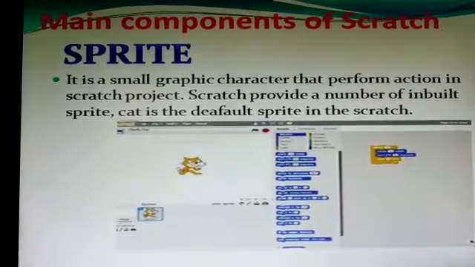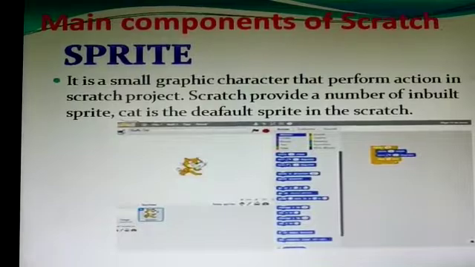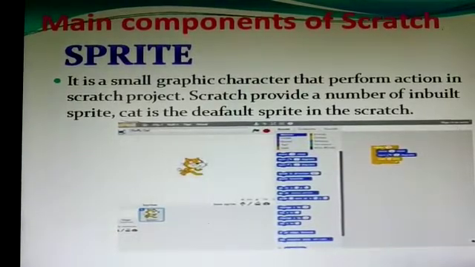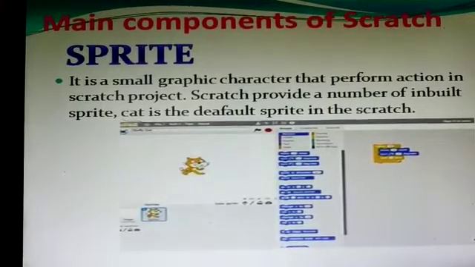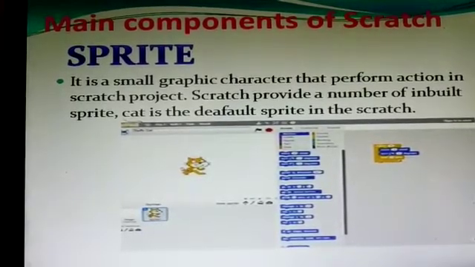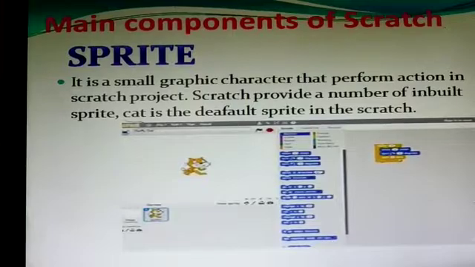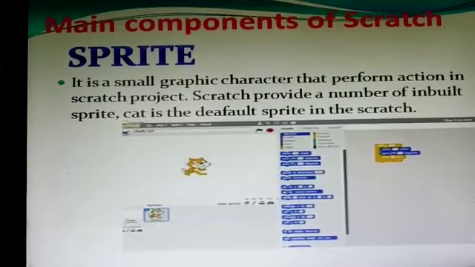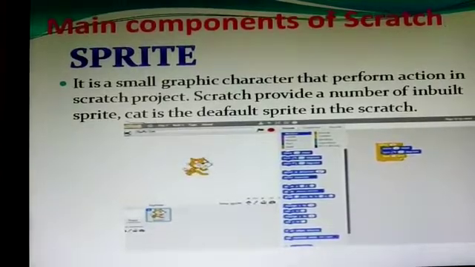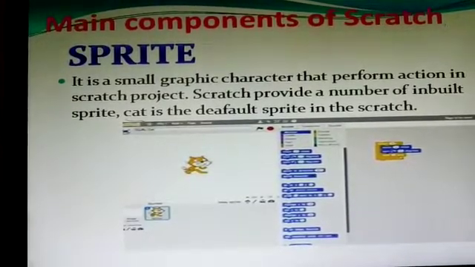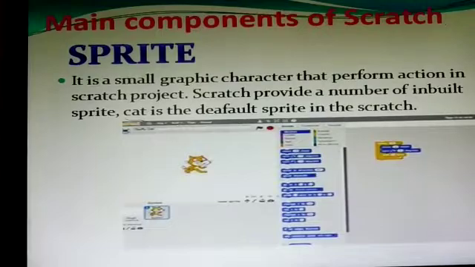Scratch provides a number of inbuilt sprites. Cat is the default sprite in Scratch. It means if you want to change this cat, you may change it. If you want a butterfly, a ball, a bat, whatever you want, you can import it from the library.